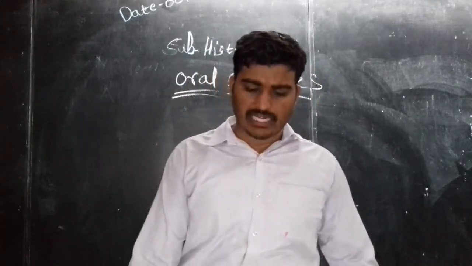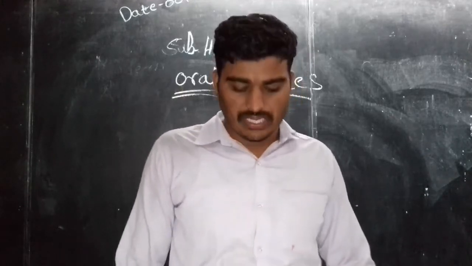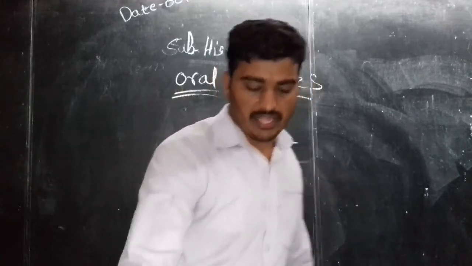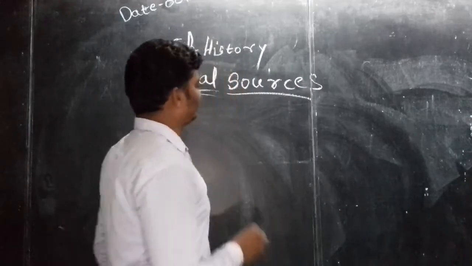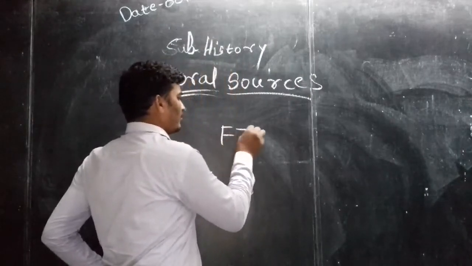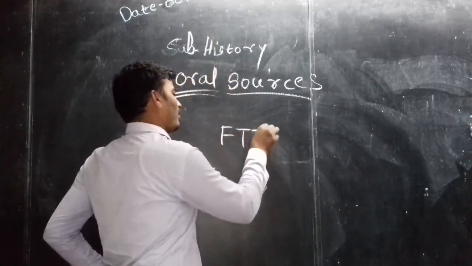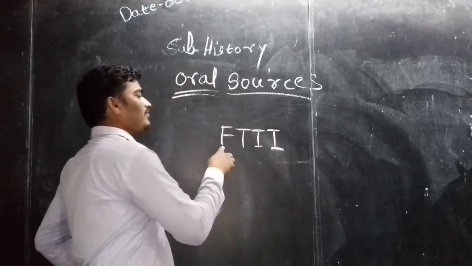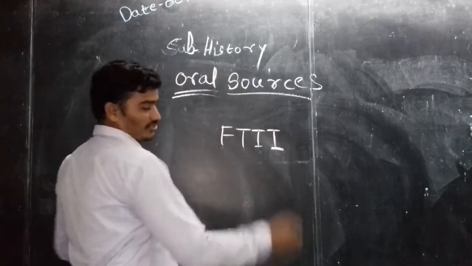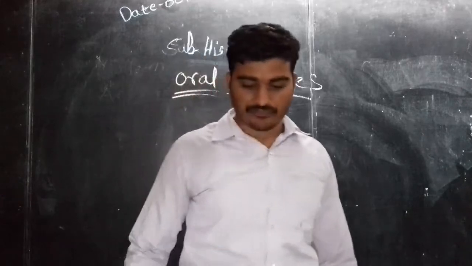Now we are going to take information about the Film and Television Institute of India, FTII.